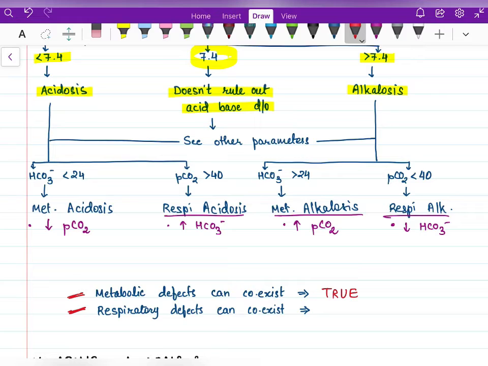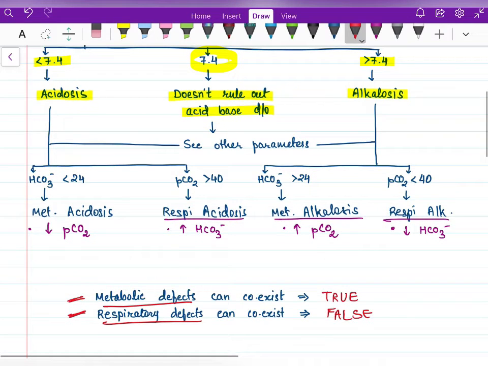But the second statement, that respiratory defects can coexist at the same time, is false, because respiratory acidosis is by hypoventilation and respiratory alkalosis is by hyperventilation. So the patient cannot be hyperventilating and hypoventilating at the same time. This is something we have to keep in mind. Another thing is that metabolic defects and respiratory defects can occur simultaneously, like a patient can be in metabolic acidosis and respiratory acidosis also. That depends on the clinical features and presenting symptoms of the patient.